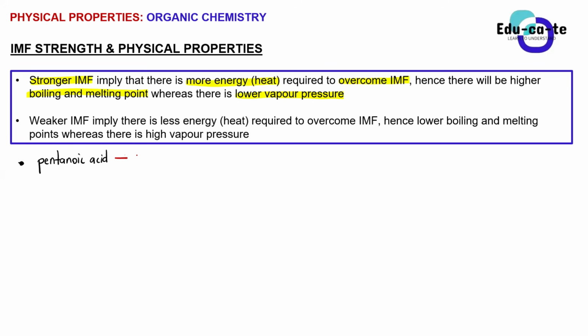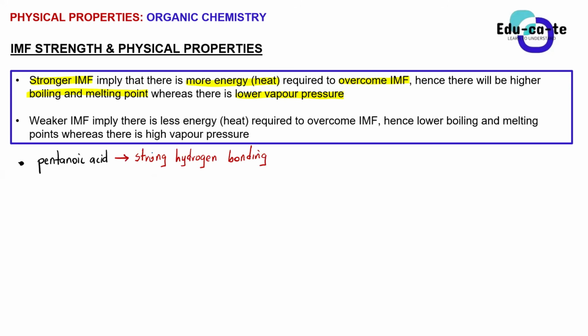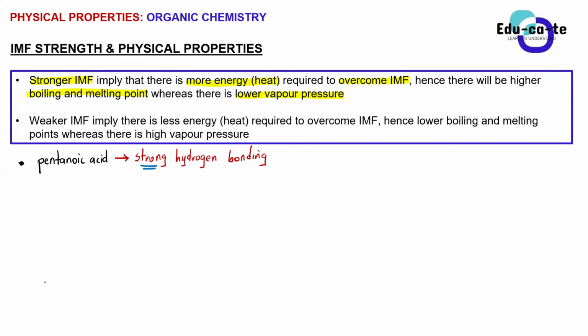So the molecules of pentanoic acid are going to form strong hydrogen bonding. Means that they will attract each other so strongly, because a hydrogen bond is the strongest intermolecular force. So if they are attracting each other so strongly, it means that it will be hard to separate them, guys, because I just said something, a stronger bond is harder to separate than a weaker bond.